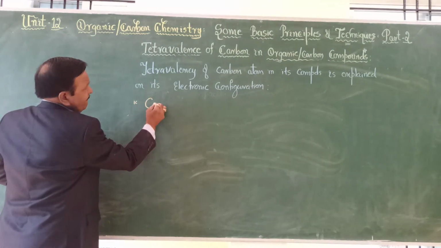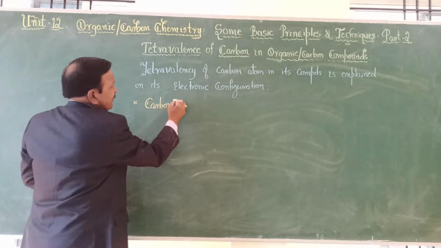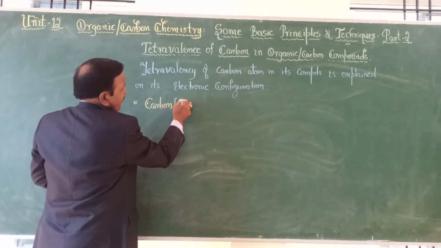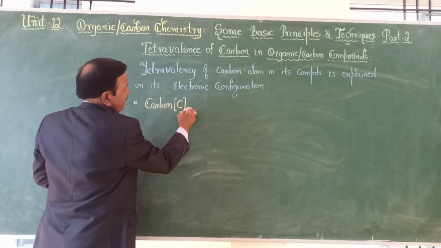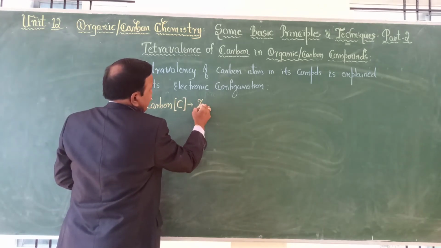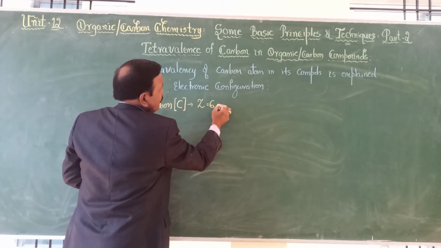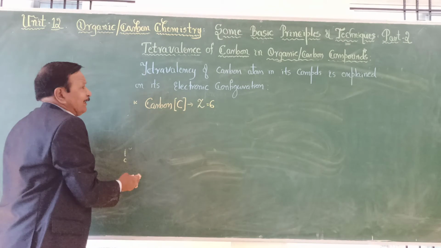Carbon, that is, the symbol is C, and its atomic number Z is equal to 6. So we have to share 6 electrons.